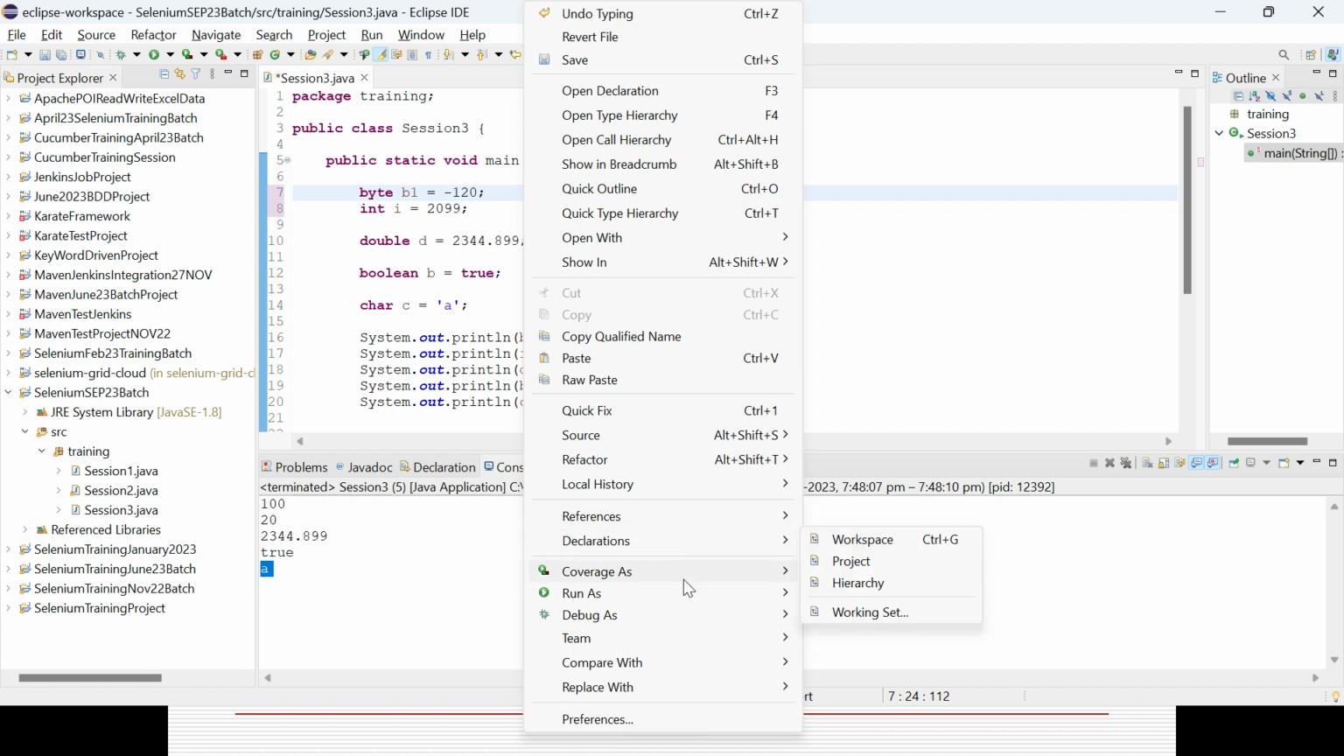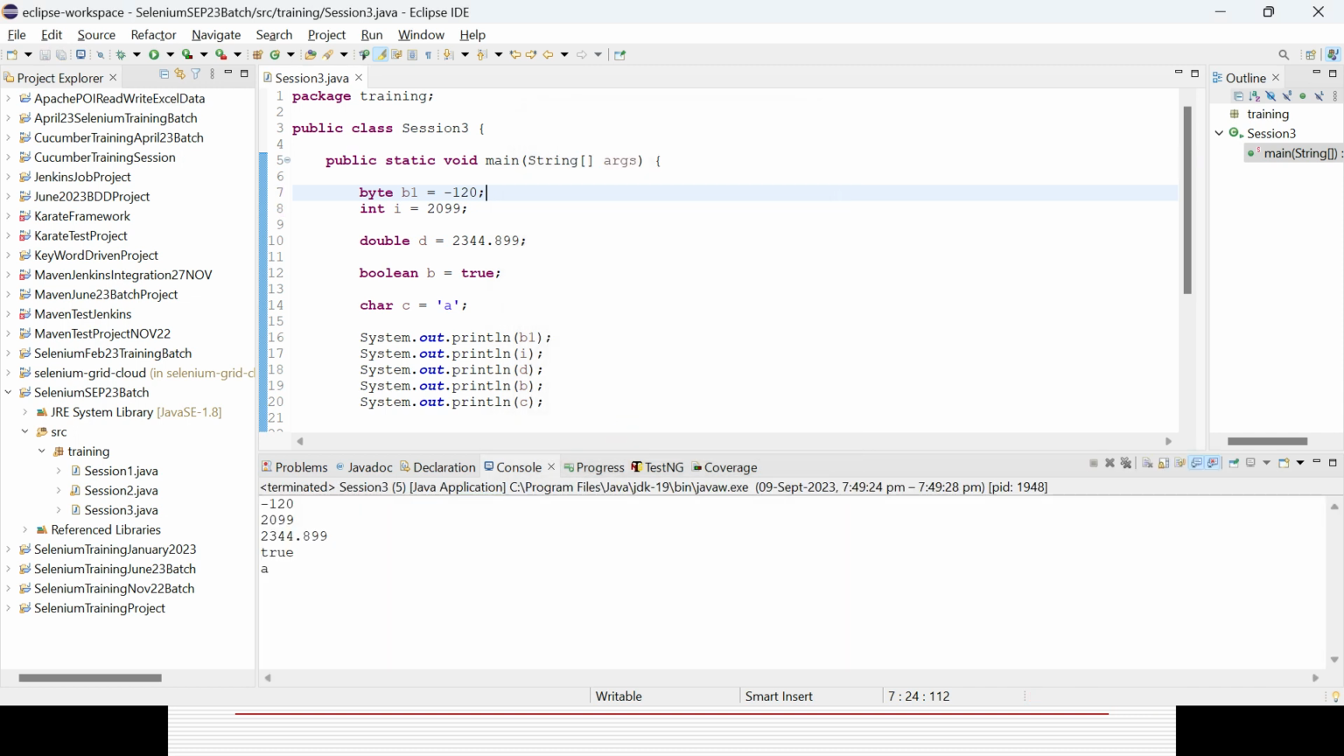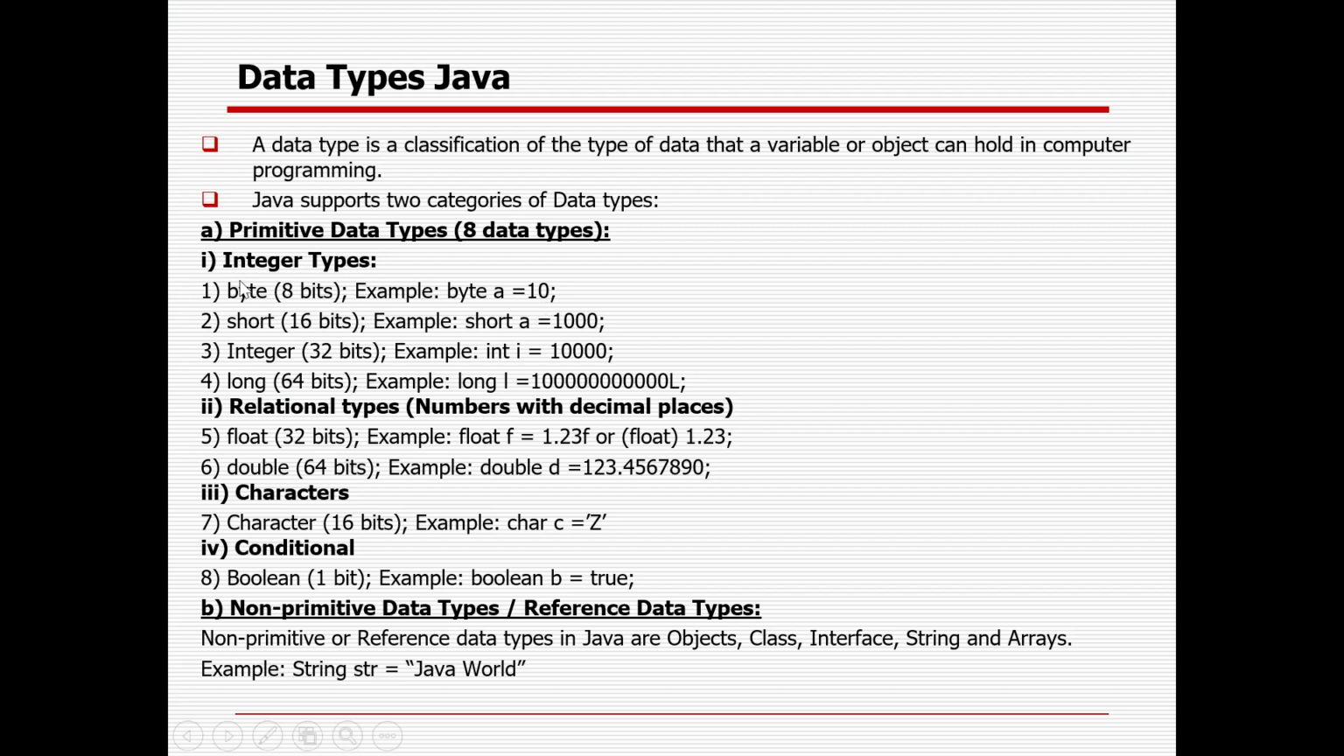That is the reason multiple variations are available, based on the size you need. Byte will be 8 bits total size. Short will be 16 bit, integer will be 32 bit, long will be 64 bit, float decimal value 32 bits, double decimal value 64 bit, character 16 bits. It will take only A to Z, uppercase, lowercase. Boolean is 1 bit, true or false. Non-primitive data we will cover down the line.